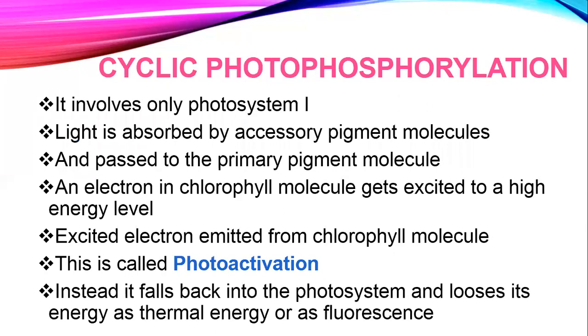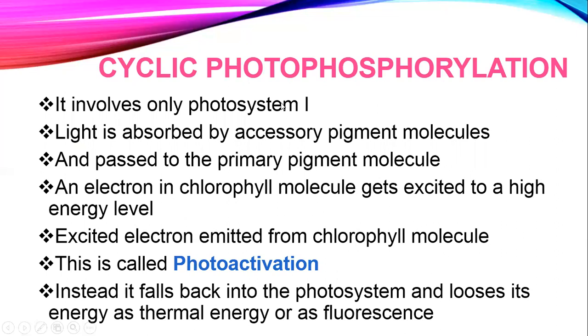Okay, now we'll be talking about photophosphorylation, and firstly about cyclic photophosphorylation. Cyclic, you can understand: we always call a reaction a cycle when, from where we start, it ends up at the same point. That's why this is called cyclic. Remember that cyclic photophosphorylation only involves photosystem 1, with no involvement of photosystem 2.